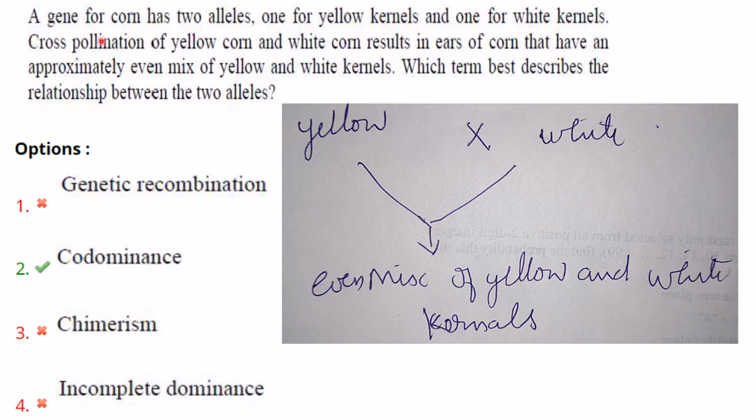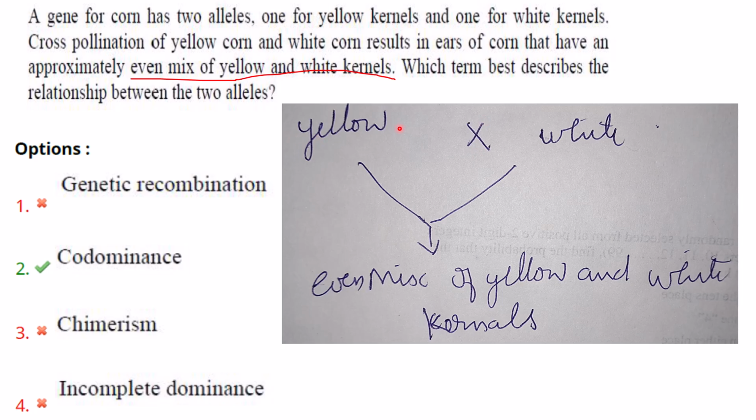Then next one. A gene for corn has 2 alleles, one for yellow kernels and one for white kernels. Cross-pollination of yellow corn and white corn results in ears of corn that have an approximately even mix of yellow and white kernels. That is what the question is asking. So that point you have to be careful. Which term best describes the relationship between the 2 alleles?